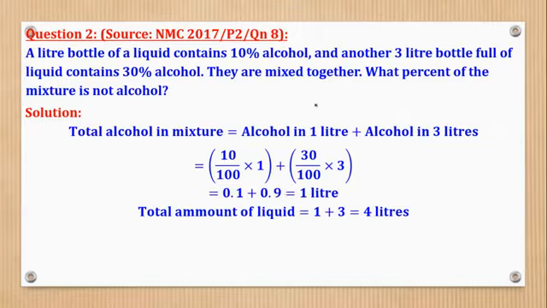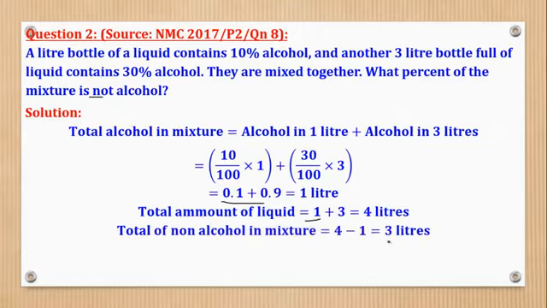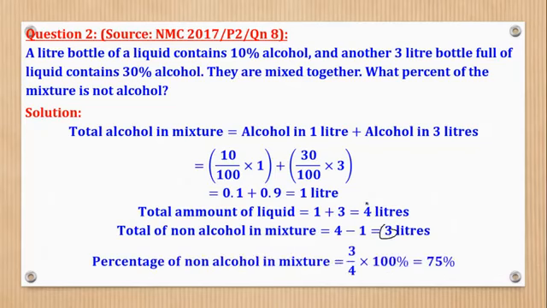The question asked for the percent of the mixture which is not alcohol. So this was for alcohol in the mixture, and this is the total mixture, meaning the part which is not alcohol is found by subtraction, which is now 3. Therefore, the required percentage would be 3 over the total times 100 to give you 75%.